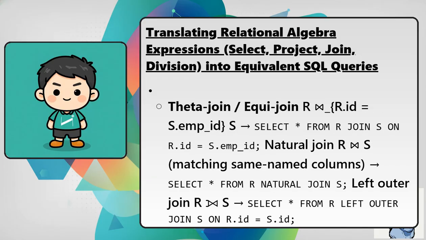Theta join or equijoin of R on R.id equals S.emp_id with S becomes select all from R join S on R.id equals S.emp_id. Natural join of R and S, matching same-named columns, becomes select all from R natural join S. Left outer join of R and S becomes select all from R left outer join S on R.id equals S.id.